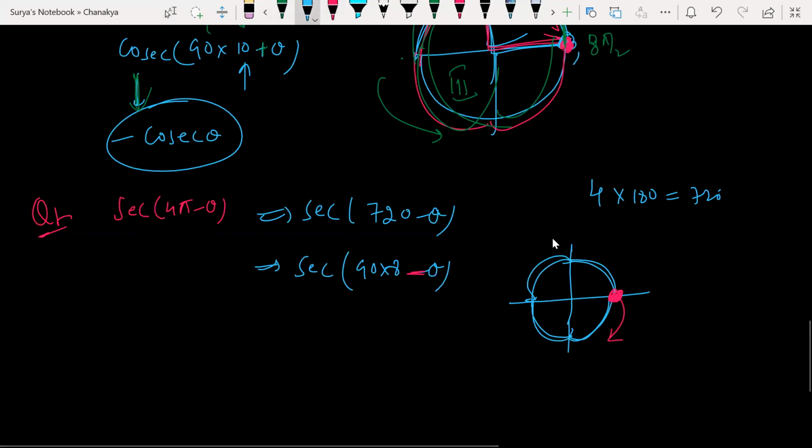Ritik, are you able to understand? Yes, sir. Coming back. Which quadrant is it? Fourth quadrant. Fourth quadrant, secant positive. So secant theta only, that's it. Here we have an even function. Whenever you have an even function, the function will not change. Whenever you have an odd function, it will change. 8 is an even number, right?